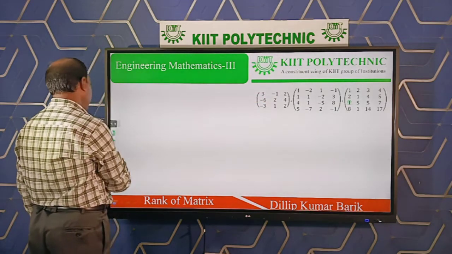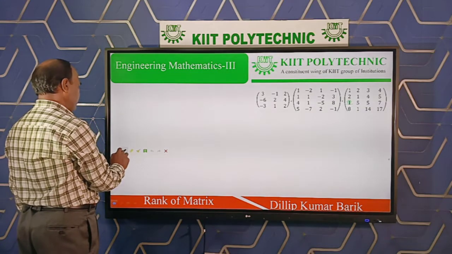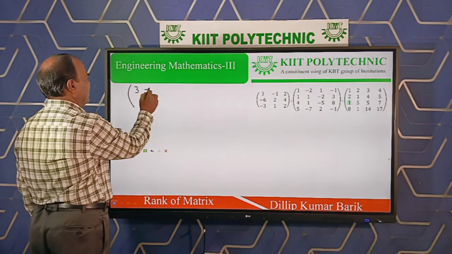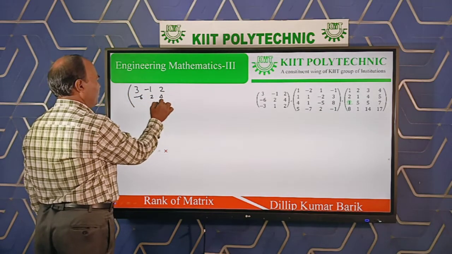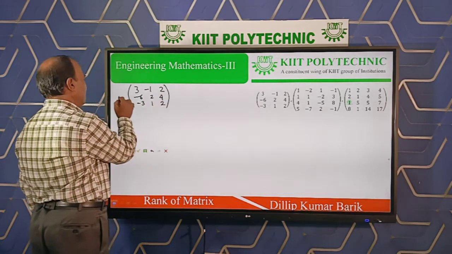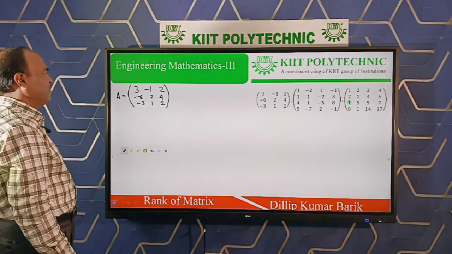Suppose I take 3 examples here. First example, suppose 3, -1, 2; -6, 2, 4; -3, 1, 2. Suppose I take this matrix as matrix A. And how to find the rank?